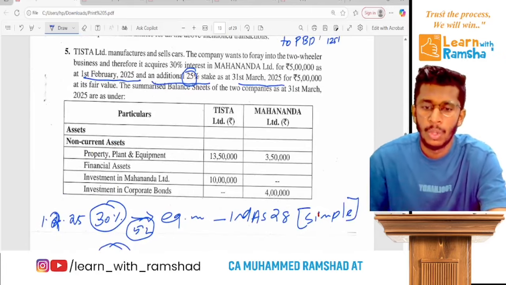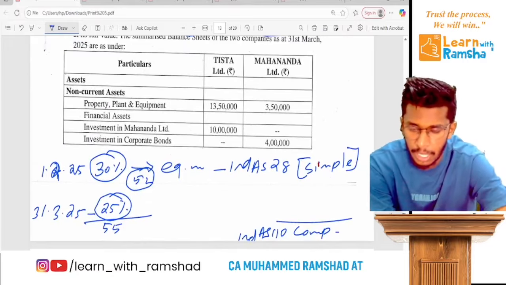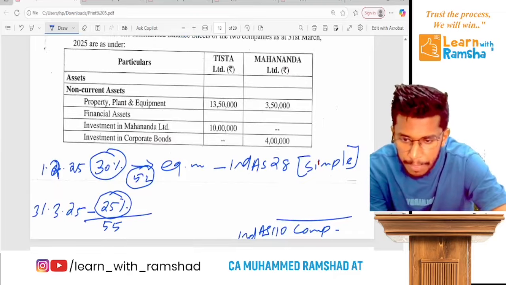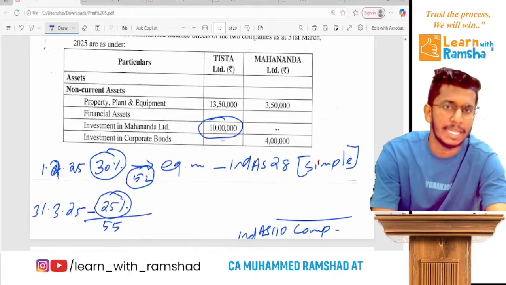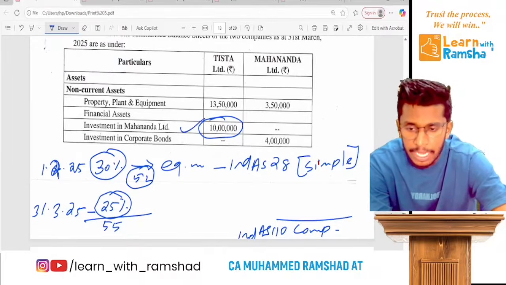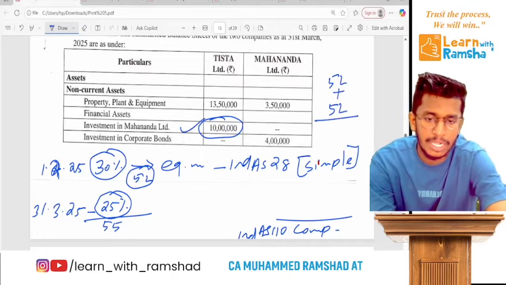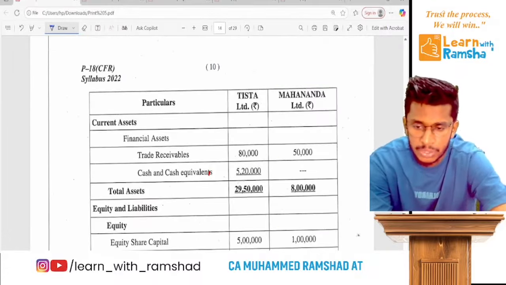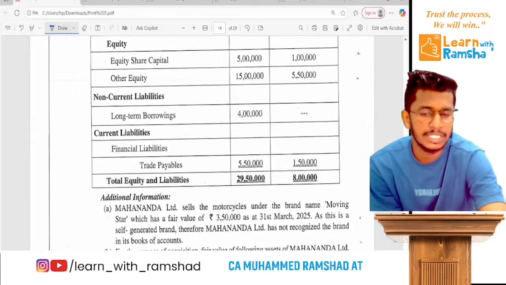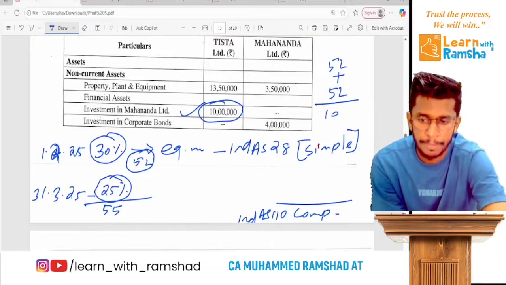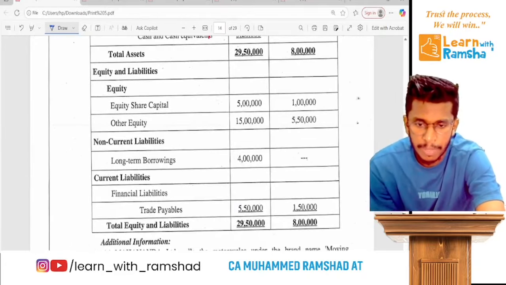Now the summarized balance sheets of these two companies. Let's read out the balance sheet of both companies on 31st March. In the parent company Tista's separate balance sheet, we have investment in Mahananda, recorded at cost: 5 lakh plus 5 lakh, so currently 10 lakh. Then they have trade receivable, cash, share capital, other equity, long-term borrowing, and financial liability, that is trade payable. Similarly, here we have PPE, corporate bond investment, trade receivable, and other items also.